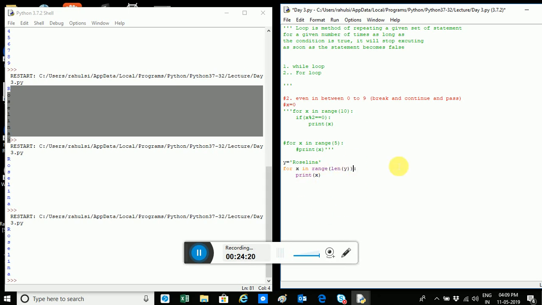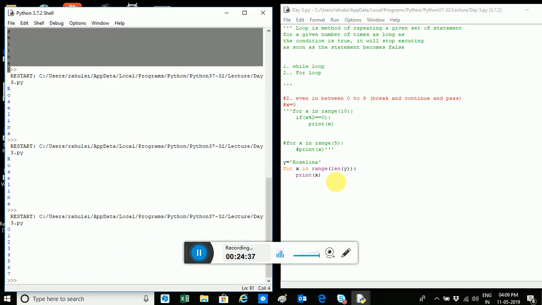So this will give me the length of y. What is the length of y? 0 1 2 3 4 5 6 7, so 7. This function will return 7. So range of 7, what should it print? 0 to 7, right? It's correct. So I can do it like this.